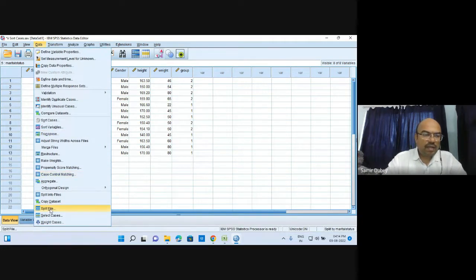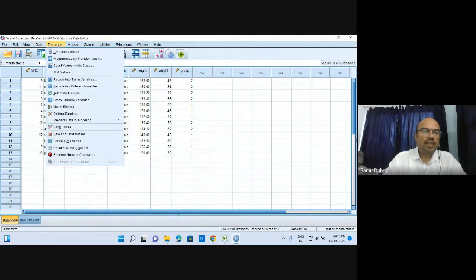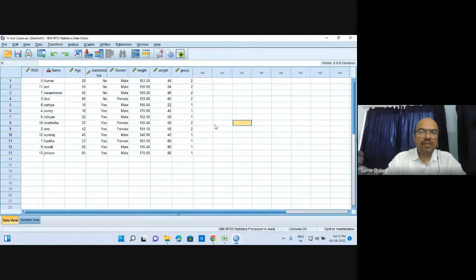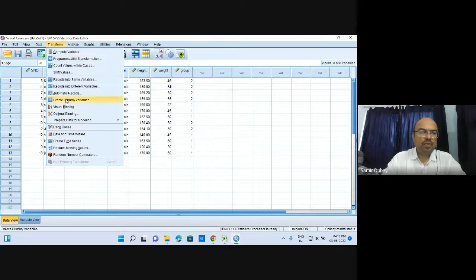Now another thing that we require is in Transform. If suppose the file has been sorted according to this, sometimes we need to recode the file. How to recode the file is over here, like in age. Let me show you how to recode the file.